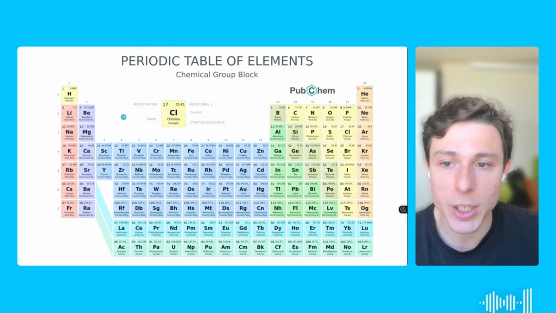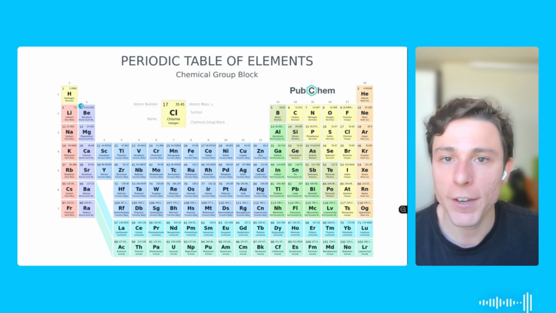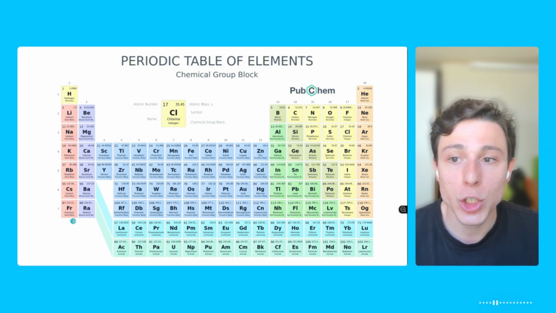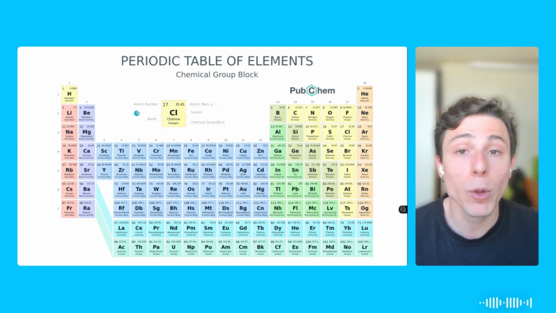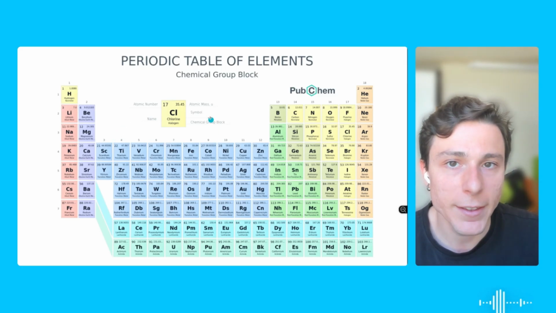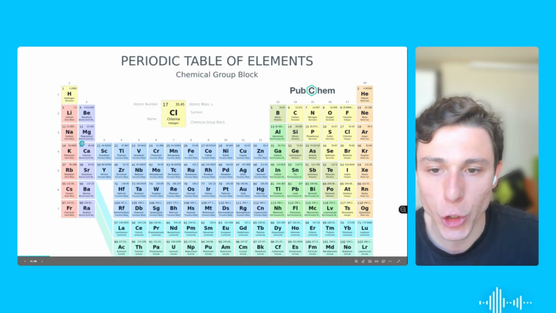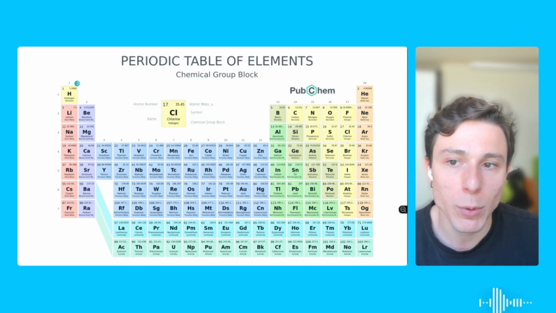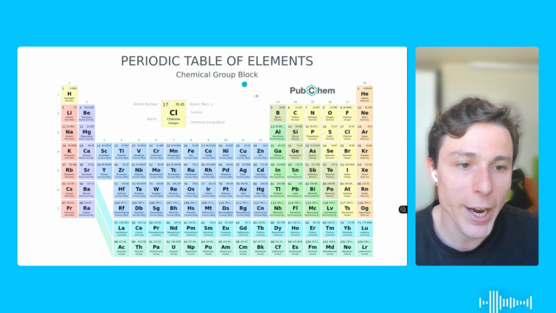So the more layers you get, the farther the electrons get from the nucleus. All right. So if I told you that we're going to have more layers as we go down, the electronegativity will be stronger as we go up. And secondly, the weight. The heavier an element is, the more protons it will have. It makes sense to think that the heavier an element is, the more electronegative it will be. And if I told you that the weight increases as we move to the right, we know that the electronegativity will be stronger as we move to the right. The electronegativity will increase as we go to the right and as we go up.